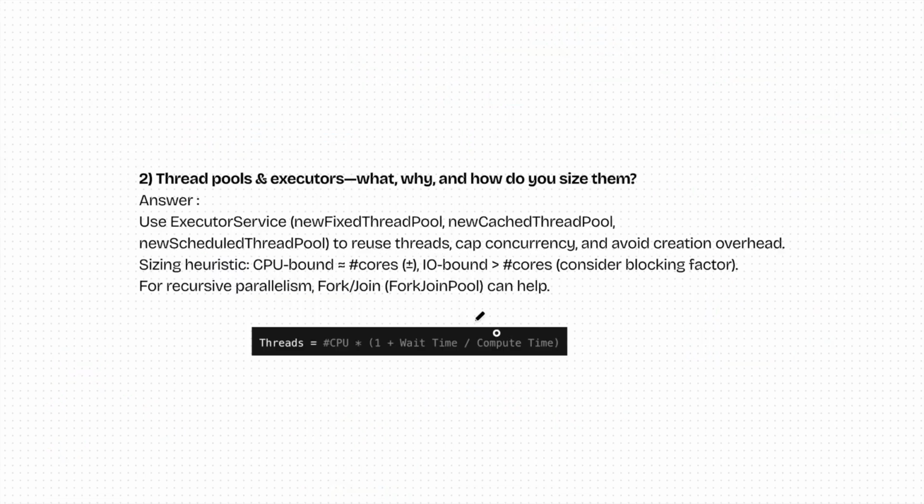Alright. So in our second question, we are talking about thread pool and executor. The interviewer will ask you what are thread pools and executors, and why and how do you resize them. Before understanding why and how, let's understand what. What is a thread pool and what are executors. Then we will understand why thread pools are required and how thread pools can be resized.